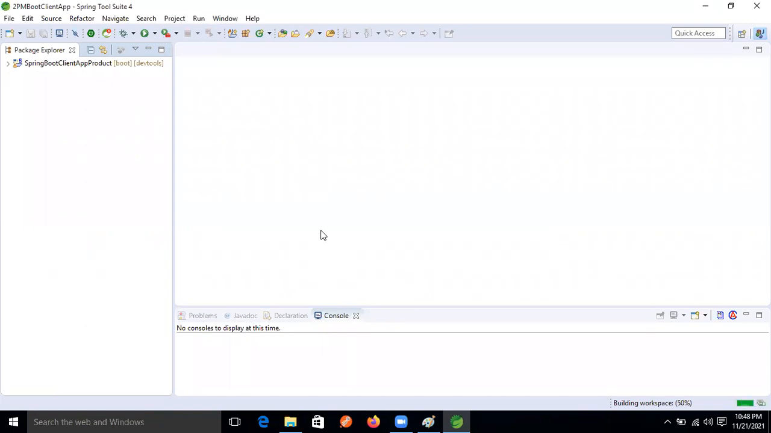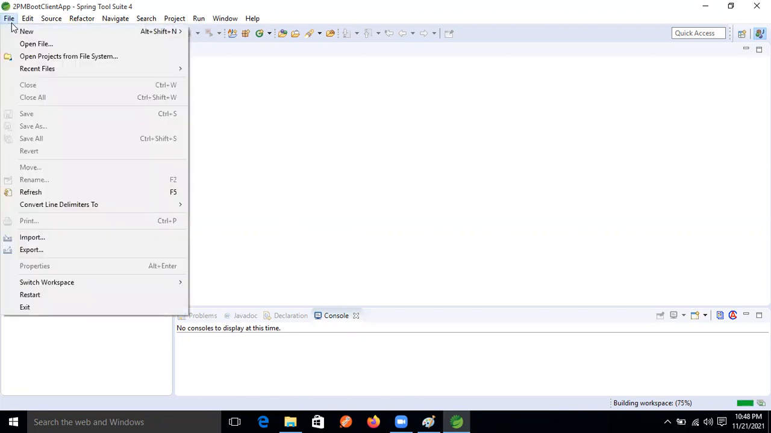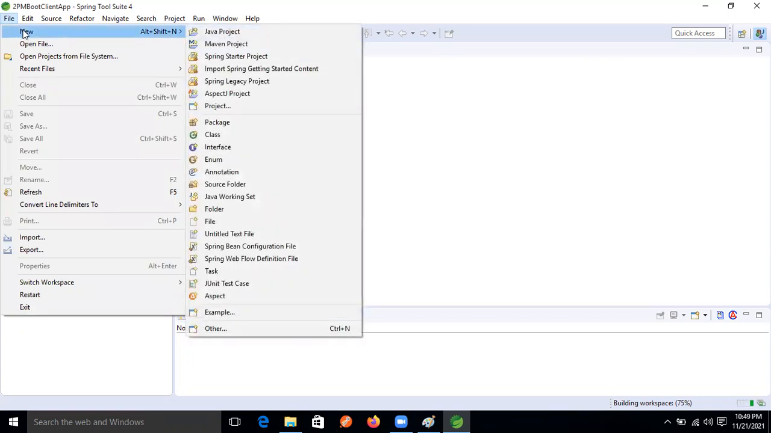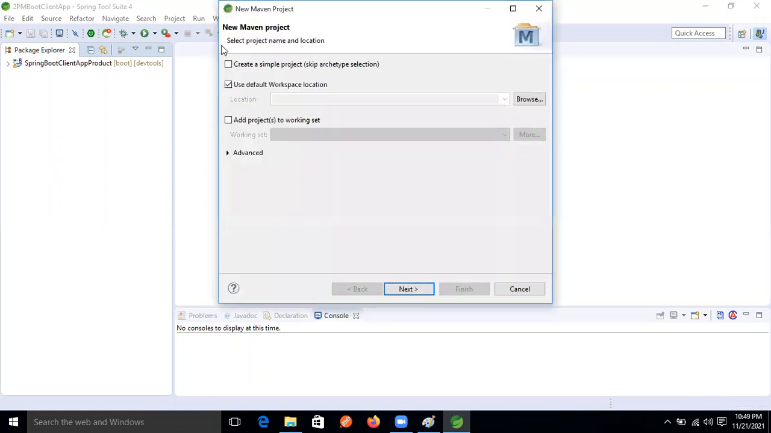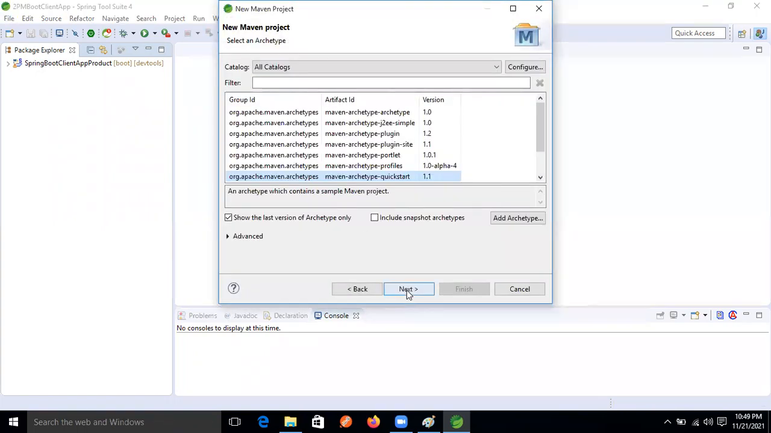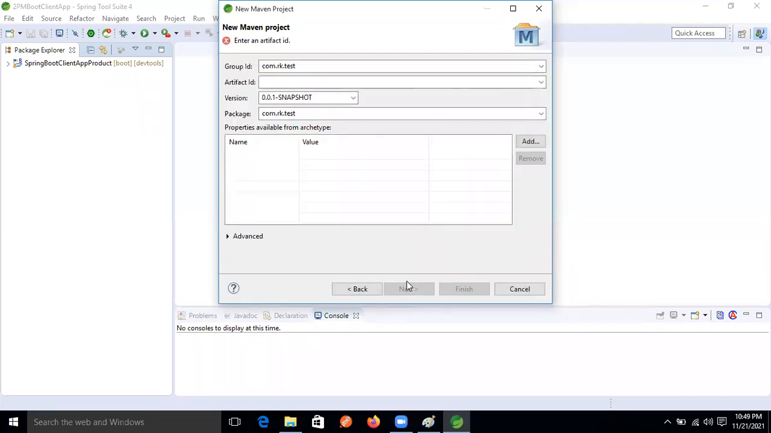In the project. Okay, Ravi. Okay, fine now, guys. So what we will do now: normally select File, New, and this time select Maven project. Okay, Maven project. Next, select quickstart, a standalone application. Next.